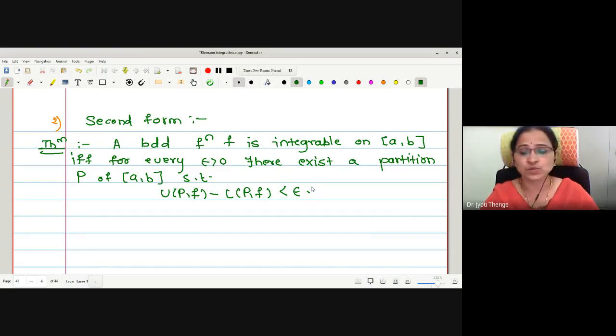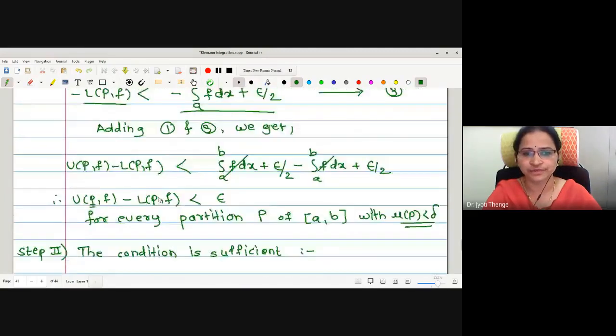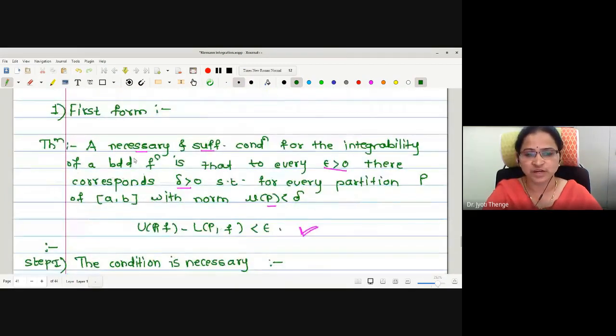If you look at it, this is very similar to the first form of condition of integrability, only the existence of delta was removed. Also, the condition defined on the partition, that whose norm value is less than delta, is also removed. Let us have a look at the first statement. The first statement is: necessary and sufficient condition for the integrability of a bounded function is that for every epsilon greater than 0, there exists delta such that for every partition whose norm is less than delta, this condition holds. This was removed.